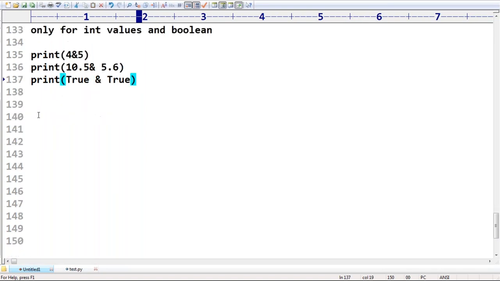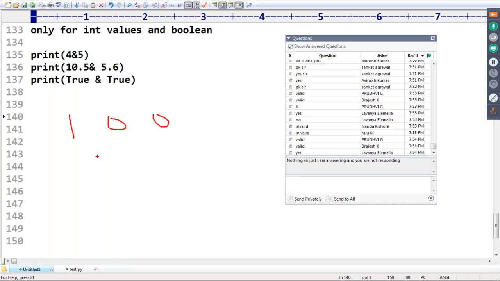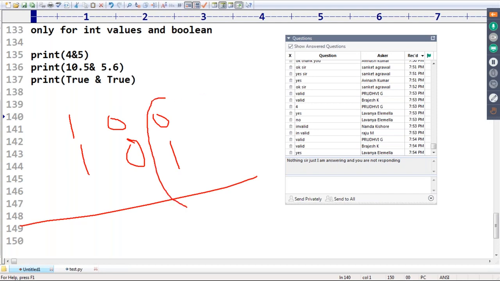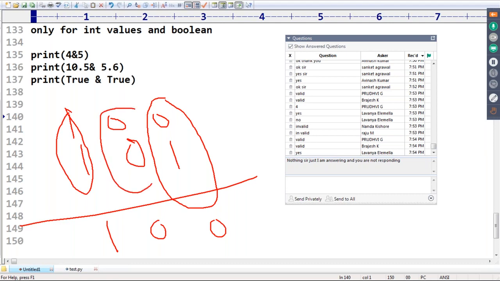Now, sir, how is the AND operator going to work? Very simple, sir. Bitwise, we apply it. Suppose 100 is there, next 101 is there. Bitwise I want to apply. 0 and 1, its value is nothing but 0. If at least one bit is 0, the result is 0. If both bits are 1, then only the result is 1. Something like this is applied to the first bit, second bit, third bit, bitwise. That's why these are by default considered bitwise operators.